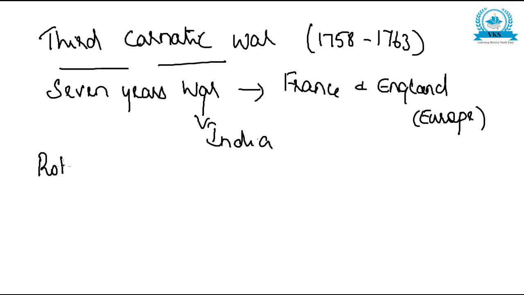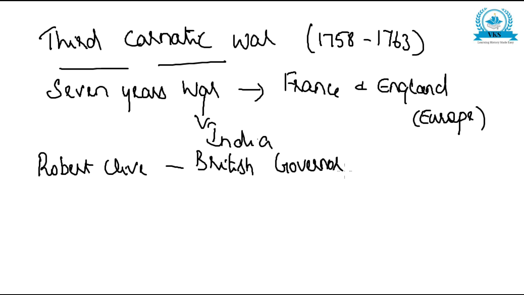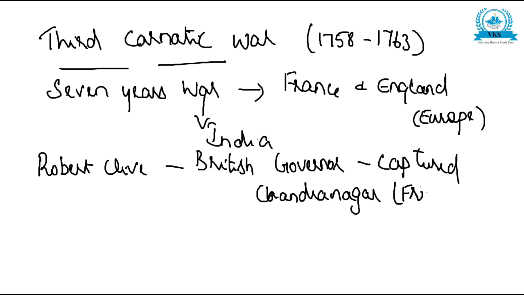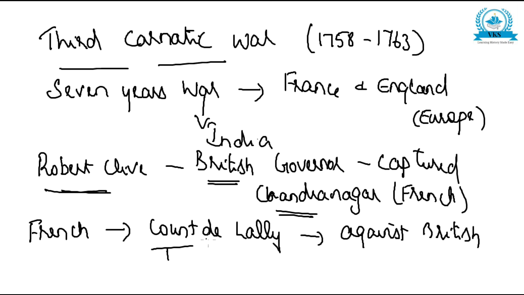Now here Robert Clive, who was the British governor, he captured Chandranagar, which was a French settlement. So the British, that is Robert Clive, he was a British governor. He captured Chandranagar, which was a French settlement. When this place of France was captured by the British, the French sent Count de Lally against the British. So the French sent a person.